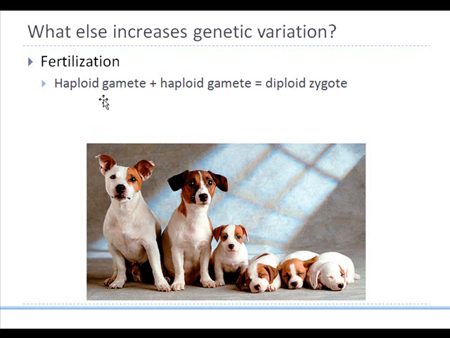So after fertilization, let's say if this was a male cell and this was a female cell, the haploid gametes will give a diploid zygote, which is the first cell that is formed after fertilization, and the diploid zygote would have the exact same chromosomal specification.